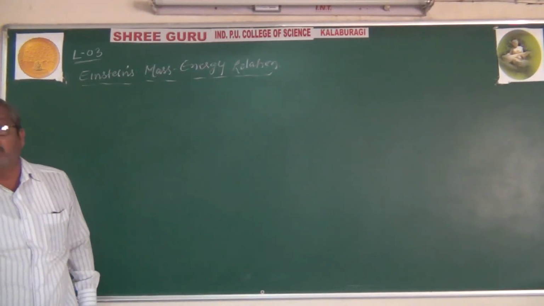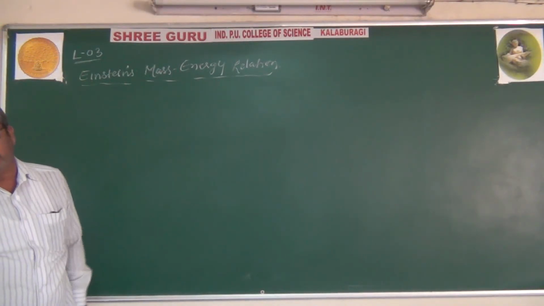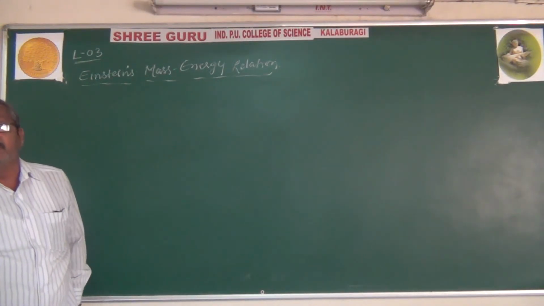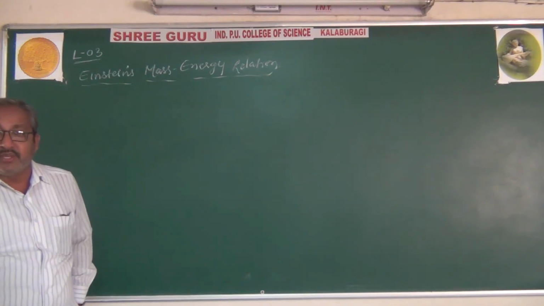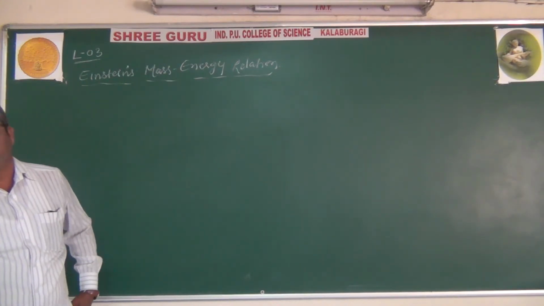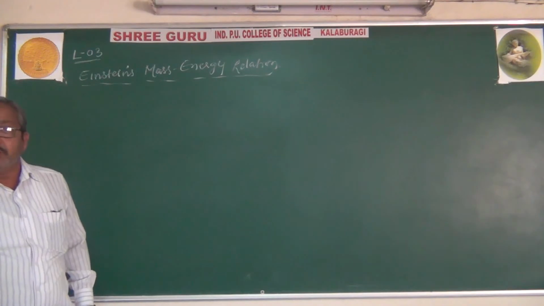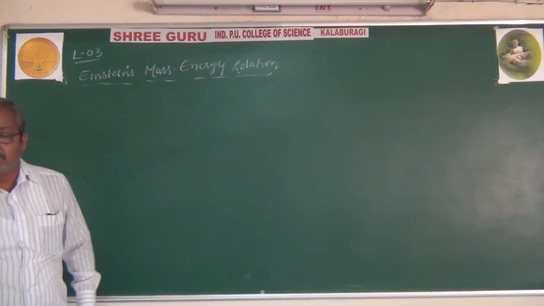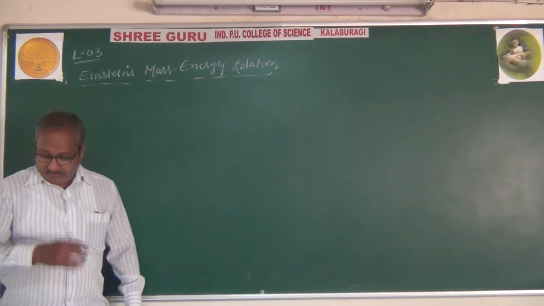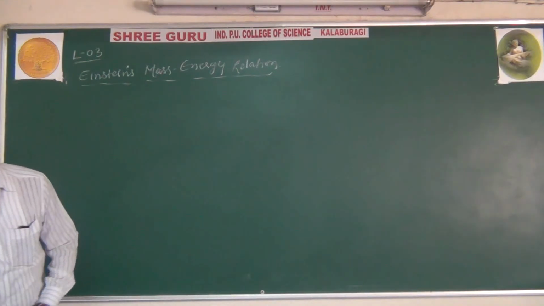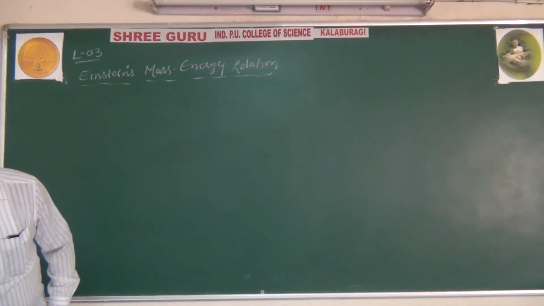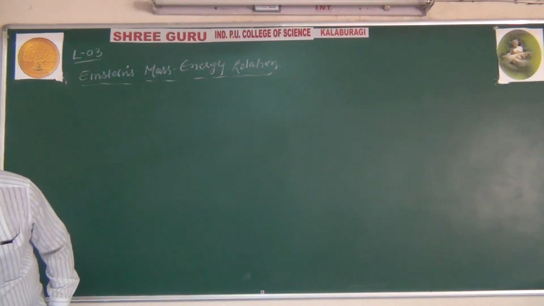That means there is a mass defect, and that mass defect is converted into energy. Therefore, in nuclear fission and fusion, an enormous amount of energy is released due to the conversion of some mass of the substance into energy. So this is Einstein's mass-energy relation.